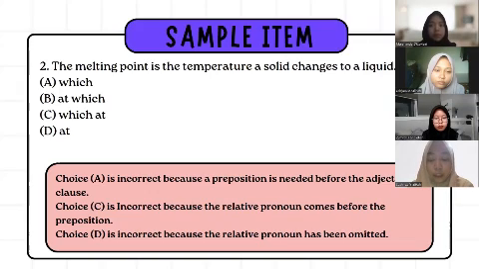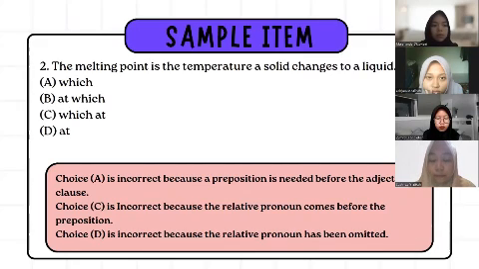Without a preposition, the sentence feels incomplete. If you choose choice C, it is incorrect because the relative pronoun comes before the preposition. It means which should not be followed directly by a preposition like at. In relative clauses, the preposition usually comes before the relative pronoun. Choice D is incorrect because the relative pronoun has been omitted. So the best answer is B, because at which connects the temperature with a solid changing to a liquid. In a grammatical way, the complete sentence is: the melting point is the temperature at which a solid changes to a liquid. Next.